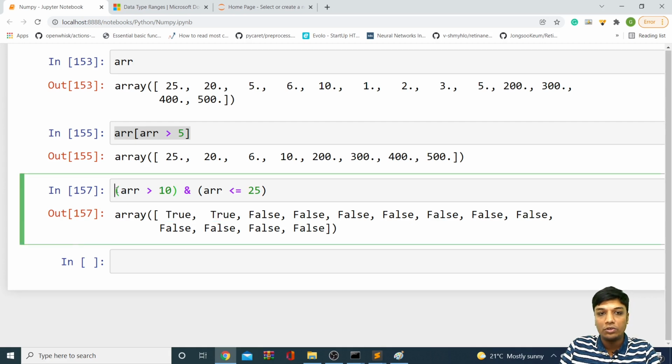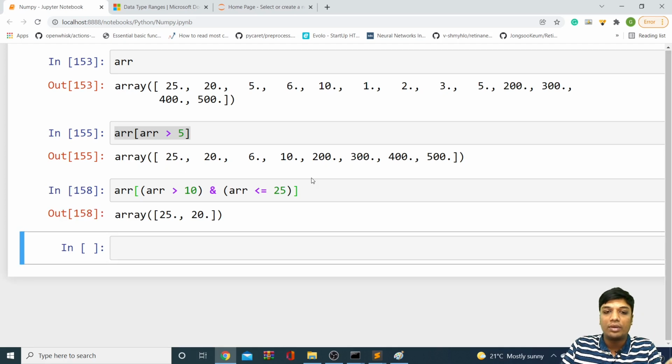So now what I should do is apply the slicing here. I should put it like this: ARR of this. I'm doing indexing only, but I'm not doing simple index-based indexing. I'm doing Boolean indexing, meaning based on the Boolean values. You can see I'm getting 20 and 25. These are the elements which are less than or equal to 25 and more than 10. This is called Boolean indexing.